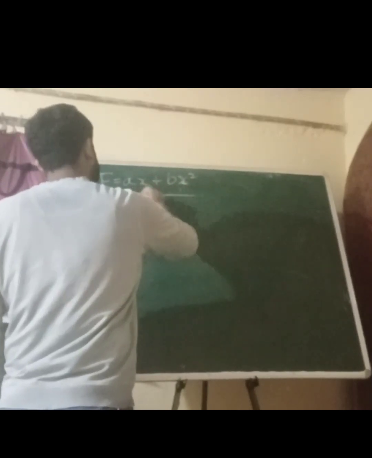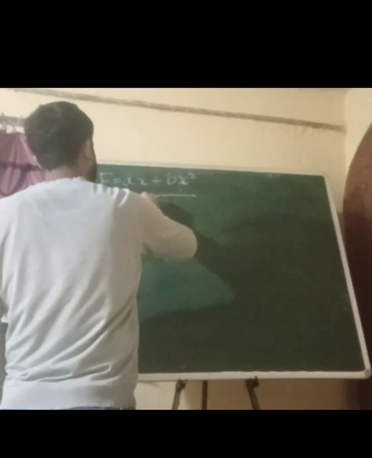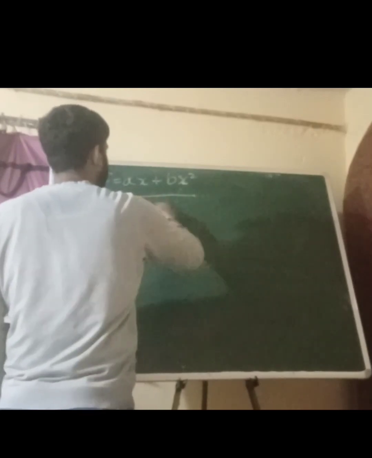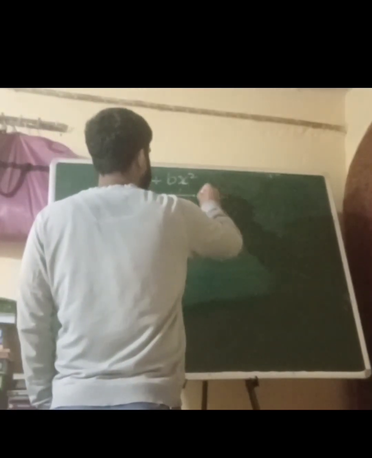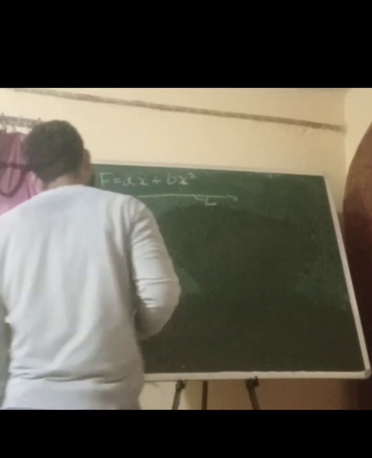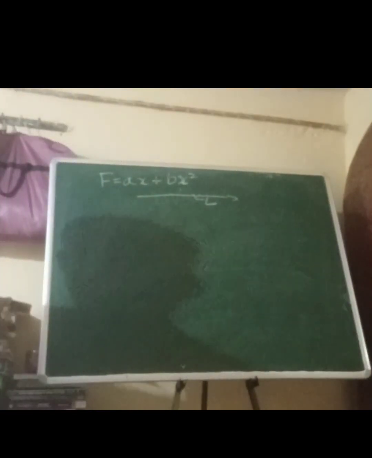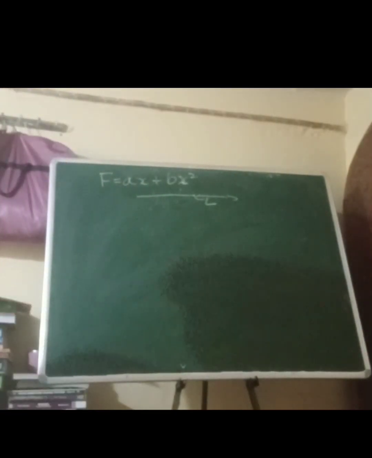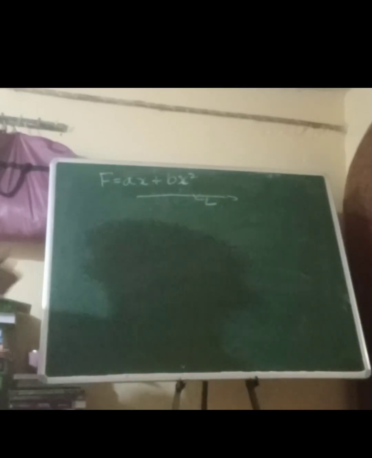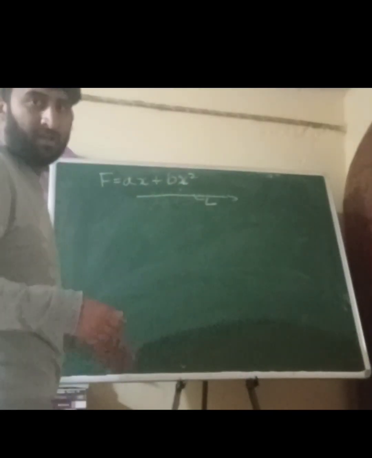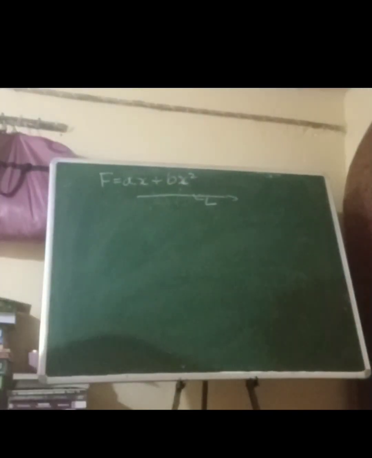This elastic is stretched to a length, like the extension of the length is L. So we need to find the final expression of the work done when this elastic is expanded to a length L. That's all we know. And A and B are constants, X is a variable. Very simple question.